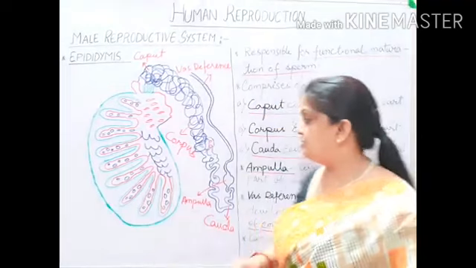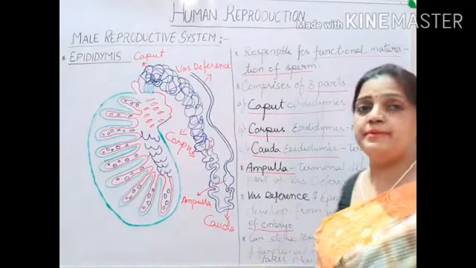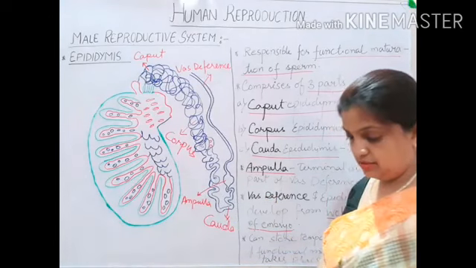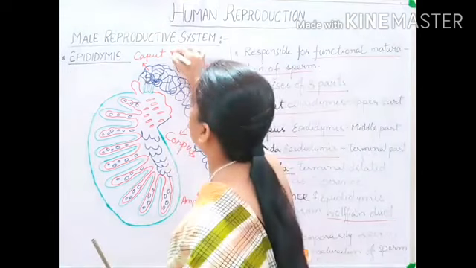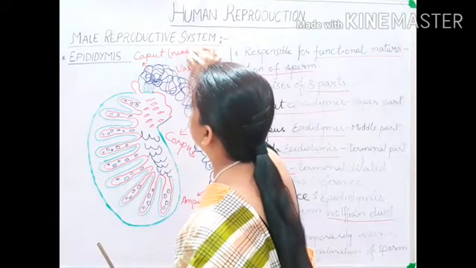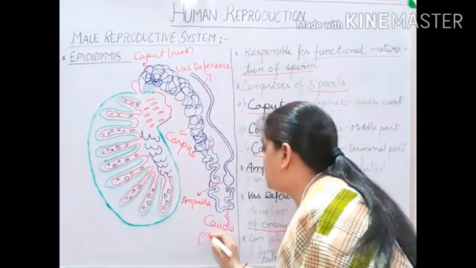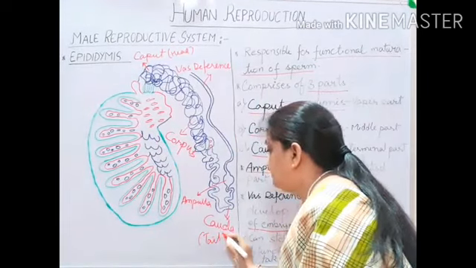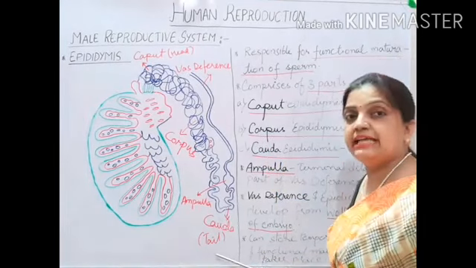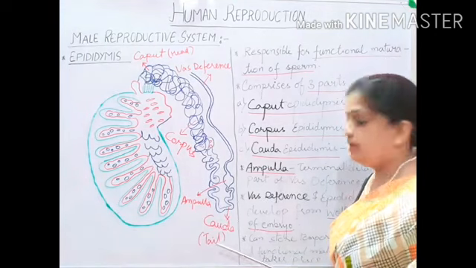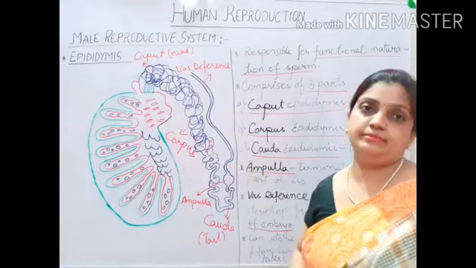Then children, the last part of the epididymis is cauda. What do you mean by caput? Caput can be considered as head. And what do you mean by cauda? Cauda can be considered as the word tail. So this cauda epididymis is forming the tail of the epididymis. It is the last part of the epididymis.